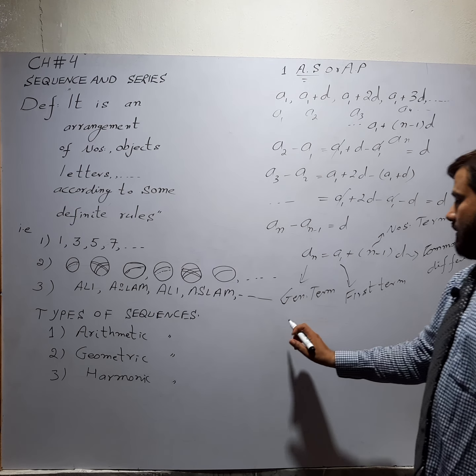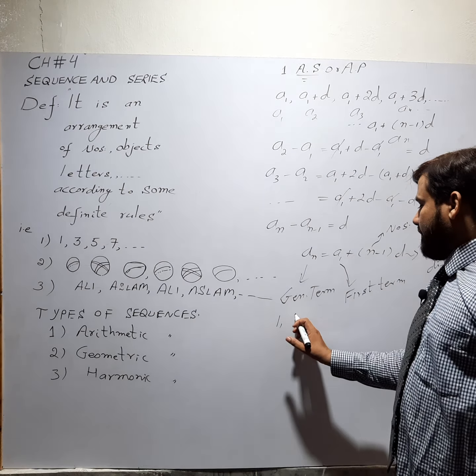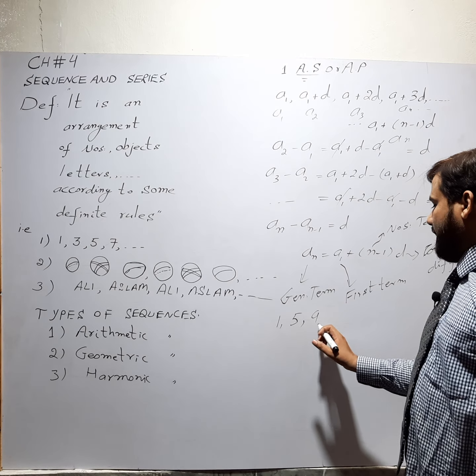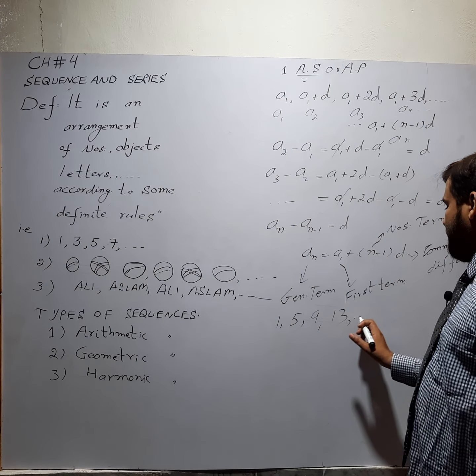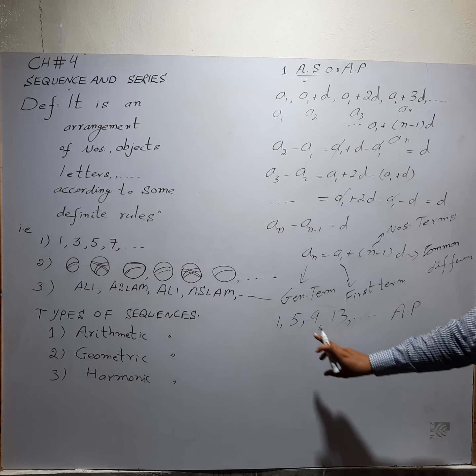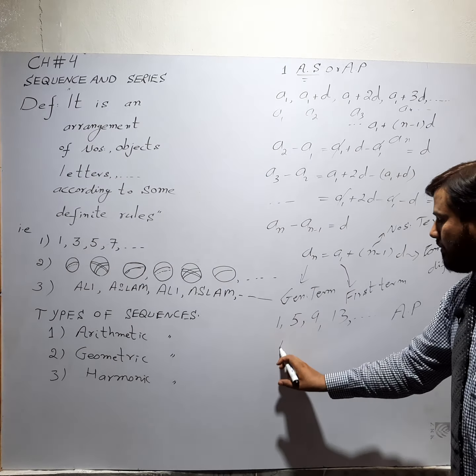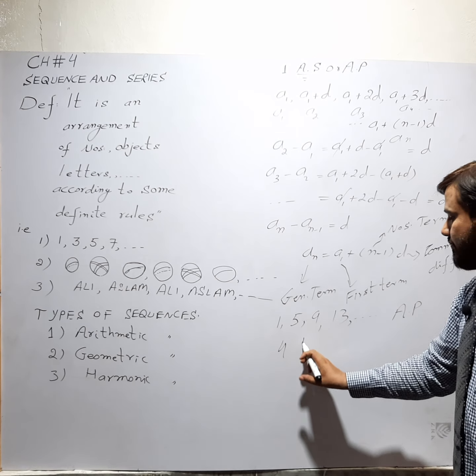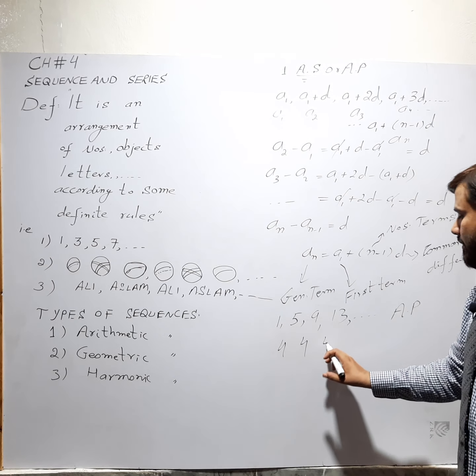For example, there is a sequence 1, 5, 9, 13. It is an example of arithmetic progression, because in this case 5 minus 1 is 4, 9 minus 5 is 4, 13 minus 9 is 4.